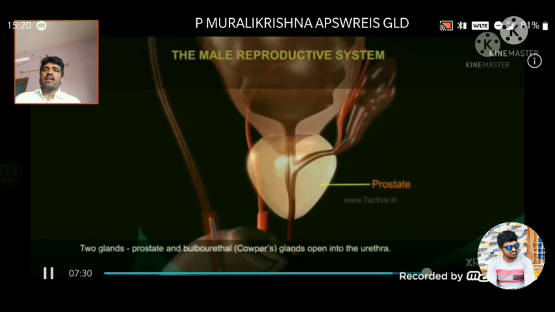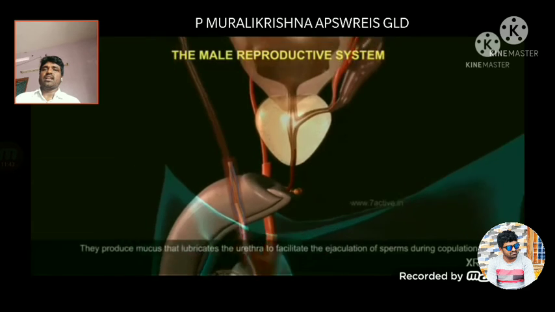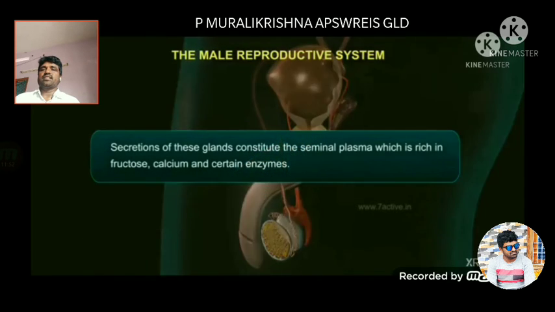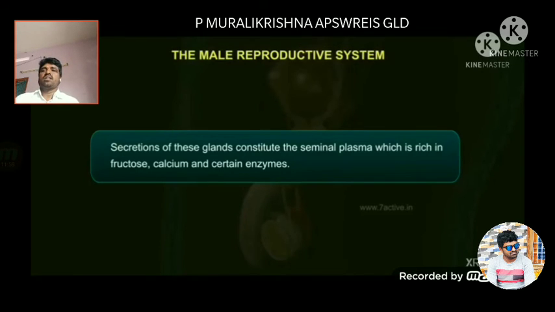Next, observe the glands: two types of glands, the prostate gland and the bulbourethral glands, along with the ejaculatory duct. They produce lubricants. What are the three types of male accessory glands? First of all, seminal vesicles, prostate gland, and bulbourethral gland.